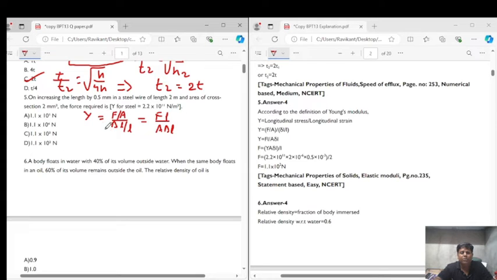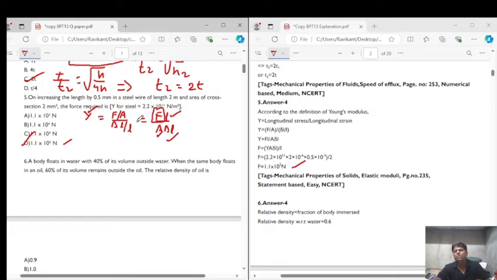Now, in this equation, we have the value of Young's modulus, we have the value of length, we have the value of area of cross section, we have the value of delta L, and the value of F is unknown. So, simply putting the values in the correct unit and solving it, we will get the answer. Putting the values and calculating it, we get the answer as F is equals to 1.1 into 10 to the power of 2 Newton. So, correct answer for question number 5 is option D, that is 1.1 into 10 to the power of 2 Newton. Simply it is a formula based question, to put the value and get the answer.